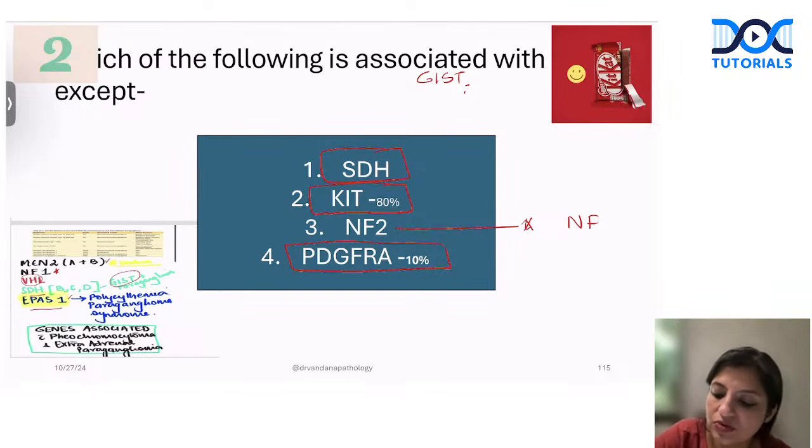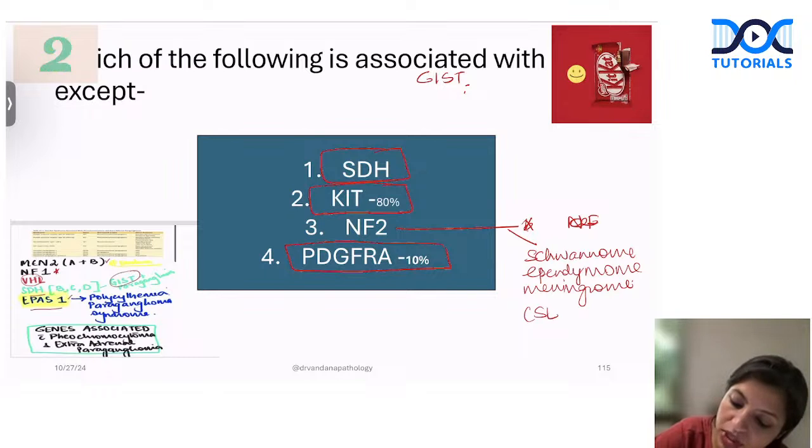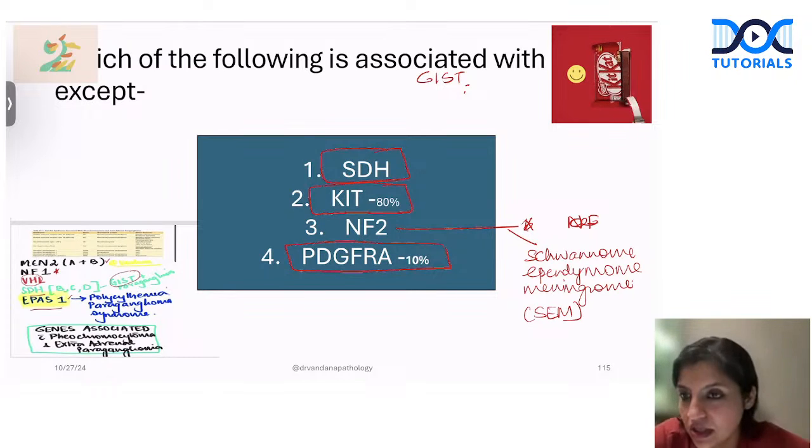So what are the tumors with NF2? Everybody should know that also. How do you remember it? You remember it as schwannoma, ependymoma, and meningioma. Remember SEM. So that is the 3 tumors with NF2: schwannoma, ependymoma, and meningioma.